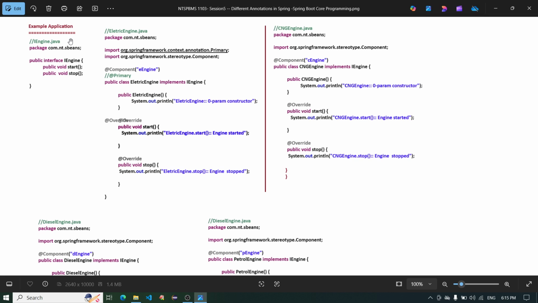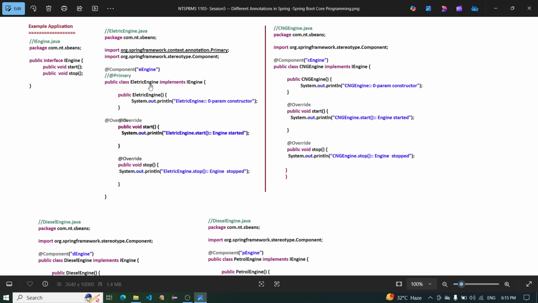Example application. IEngine interface: public interface IEngine with two methods, start and stop. Then ElectricEngine.java and CNGEngine.java. ElectricEngine.java has package name sbins, imports Component, and declares public class ElectricEngine implements IEngine. It has a zero-param constructor, an overridden start method with the message electric engine started, and an overridden stop method with the message electric engine stopped.